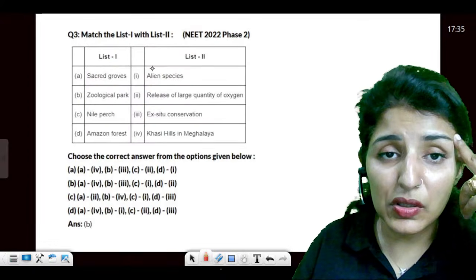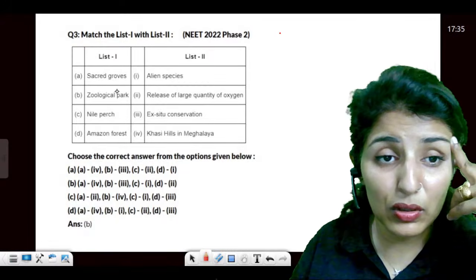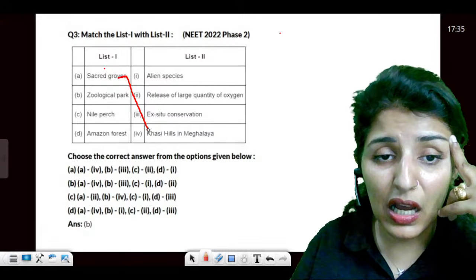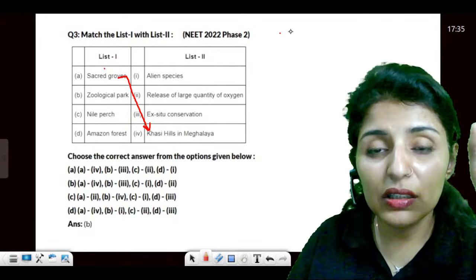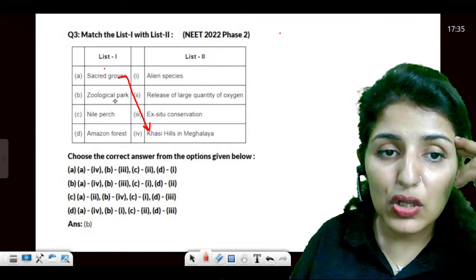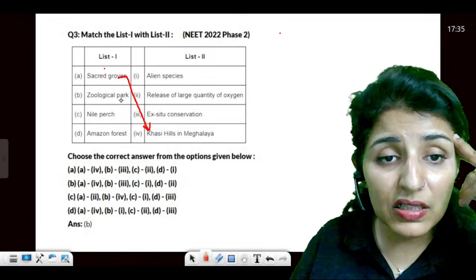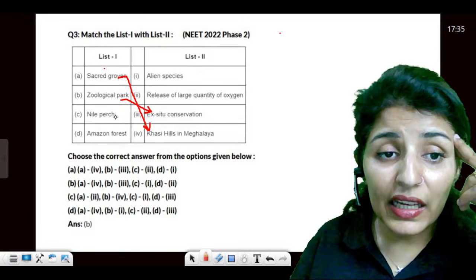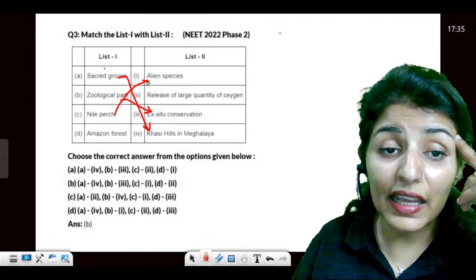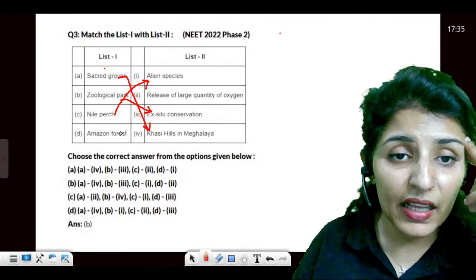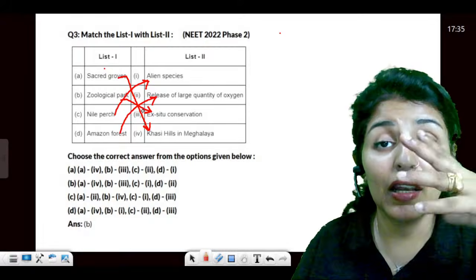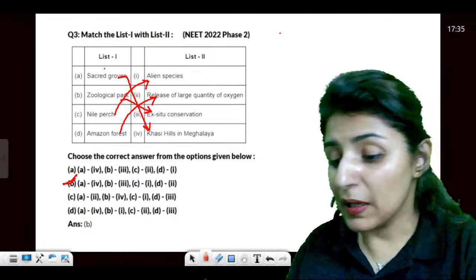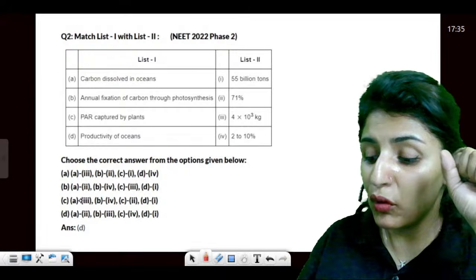Next, moving on to this question, again related to in situ, ex situ also. Sacred groves, guys, sacred groves. An example of sacred groves is Khasi Hills. You have to learn the examples of these sacred groves also. Zoological parks represent the ex situ conservation. Nile perch resulted in alien species invasion. And Amazon forest, because they occupy a large area, they release a large quantity of oxygen. So the answer will be B. Are these points clear? All right. Moving on.